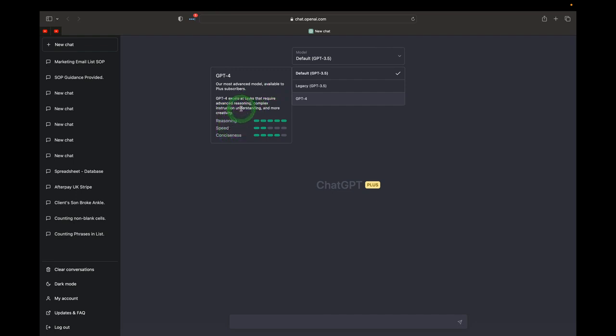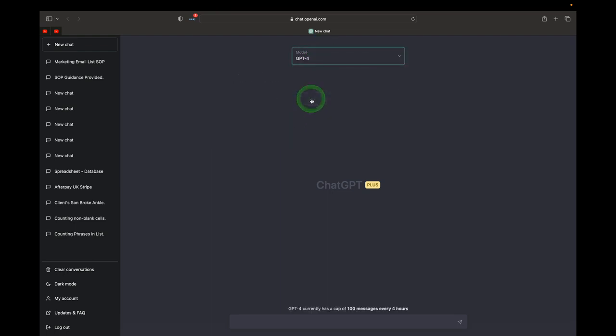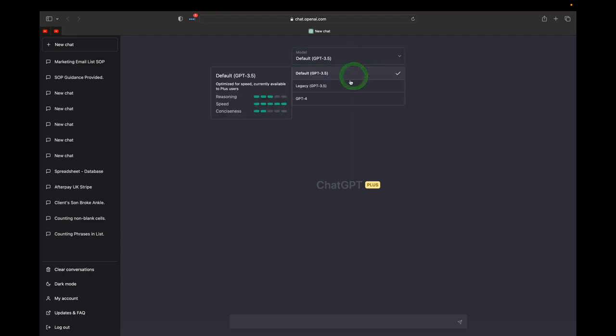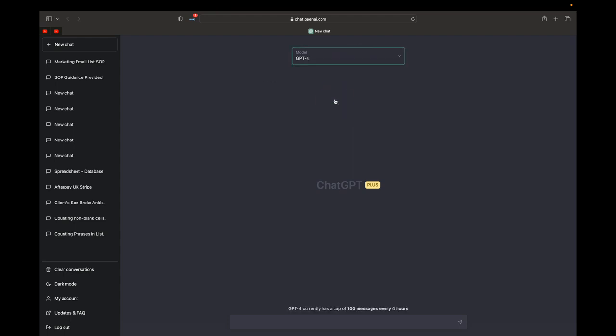So in order to get access to this brand new GPT-4 model, you will need to be upgraded to ChatGPT Plus. You'll get this option right here where you can click on the model and scroll down to the GPT-4 model, and then you have access to it. It has a little footnote here where it says GPT-4 currently has a cap of 100 messages every 4 hours. So you can switch back to the older model just by clicking at the top, getting the default GPT 3.5 model, and then we can switch back to the GPT-4 model.